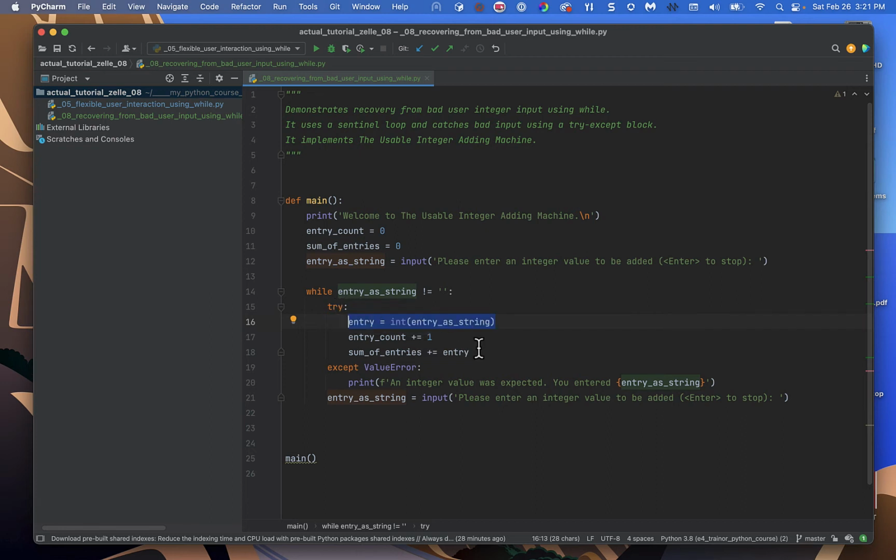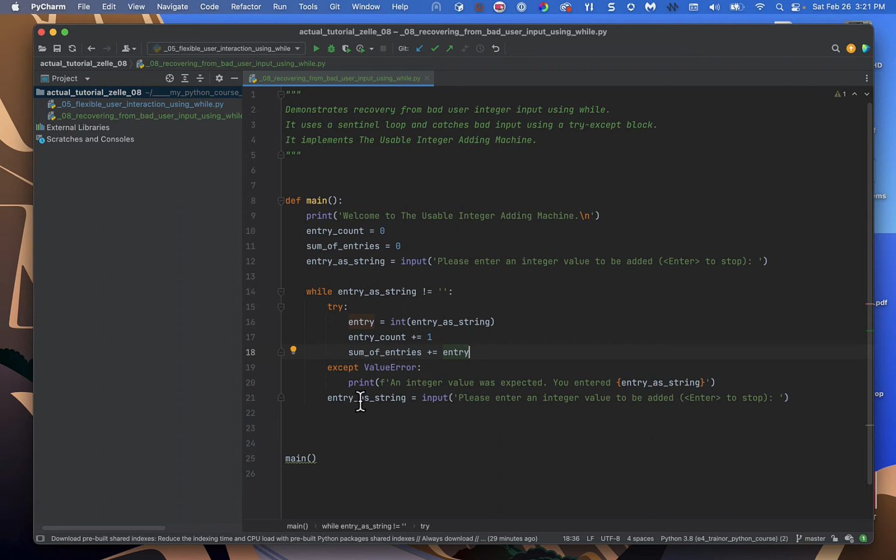But we're also going to put two other things in the try block, which makes this fit into the while loop very well. So if in fact we're able to convert the entry, okay, well then we're going to use it. We're going to up the count and we're going to accumulate. If not, we're going to print an error message, okay, and then we're going to prompt again.